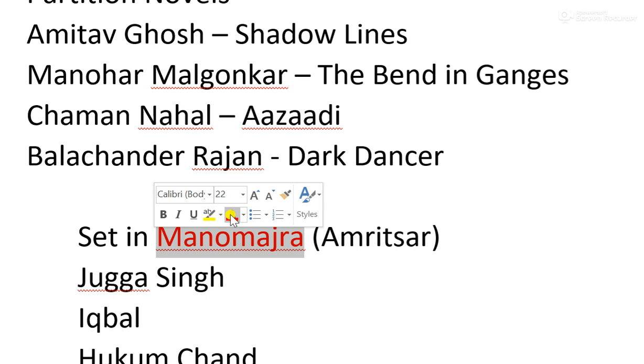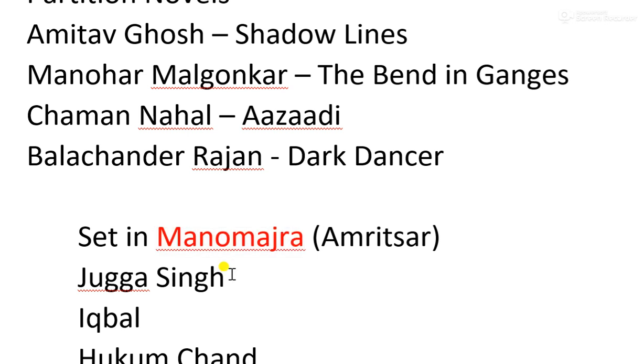Now, there are terrorists as well in this novel. First, the prominent figure of this work is Jaga Singh. Jaga Singh is a Sikh and he is a somewhat Robin Hood type person. Means he is at heart very good, but his deeds are not so noble.